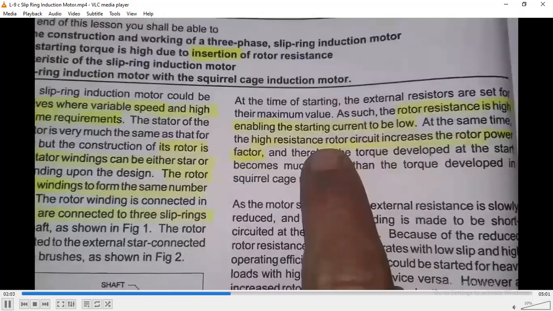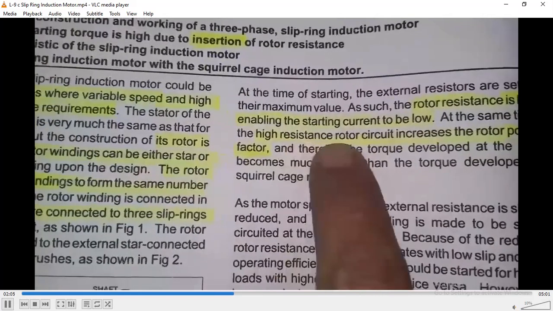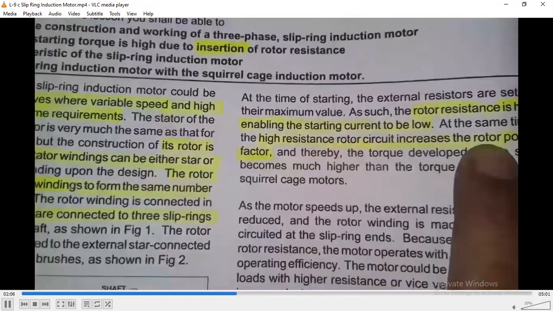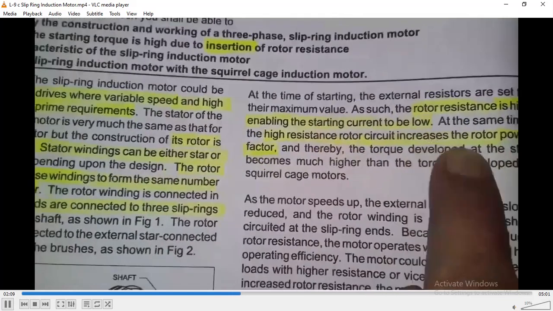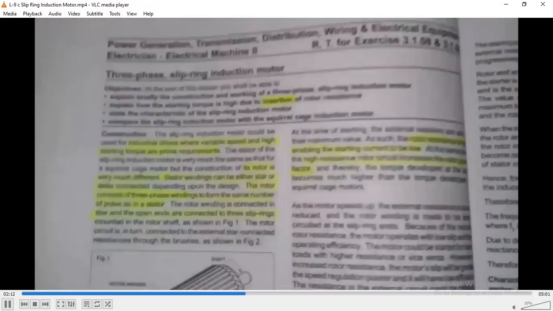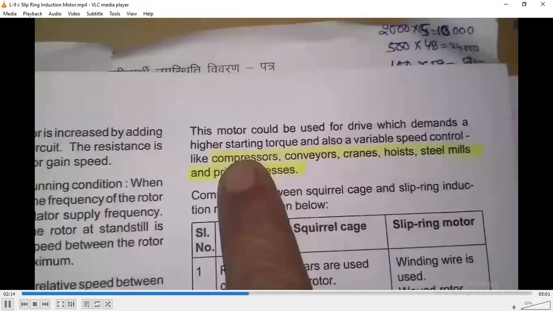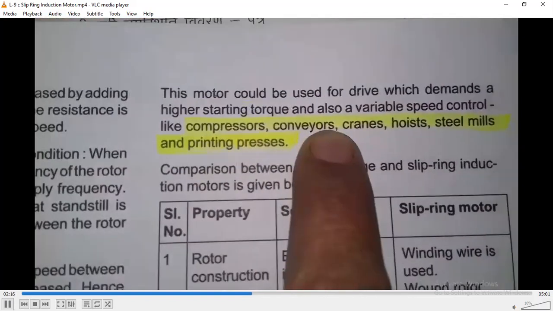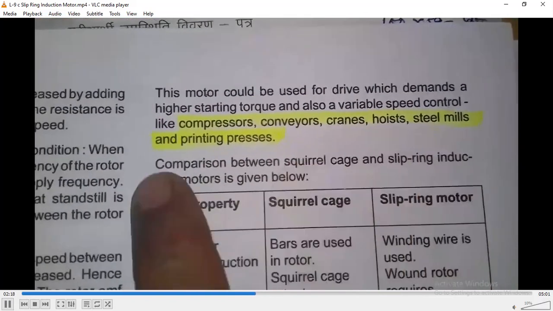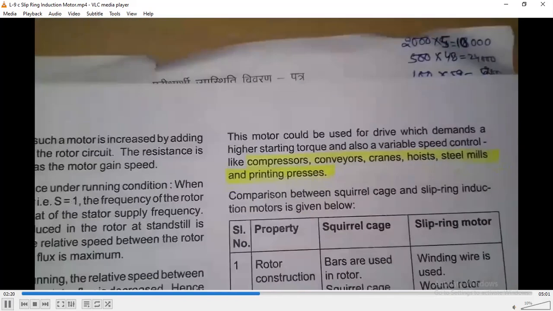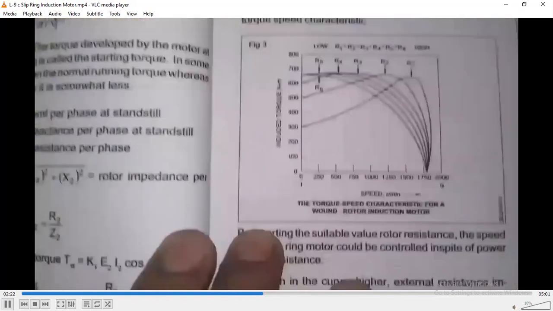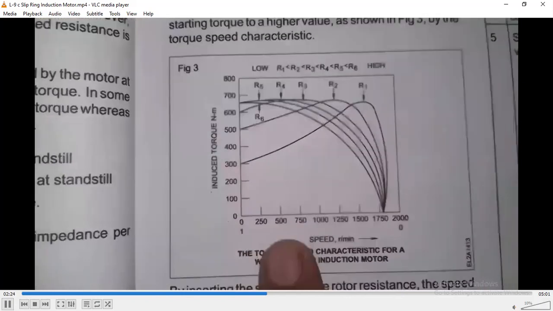We all know about the starting method that was already discussed in previous sessions. Its rotor resistance is varied by the rheostat mechanism, then the speed of the rotor would vary. Compressors, conveyors, cranes, hot steel mills, printing presses, and rotary converters are where this mechanism would be used.